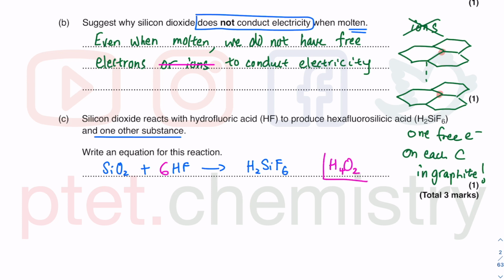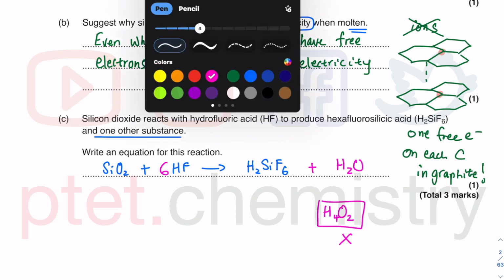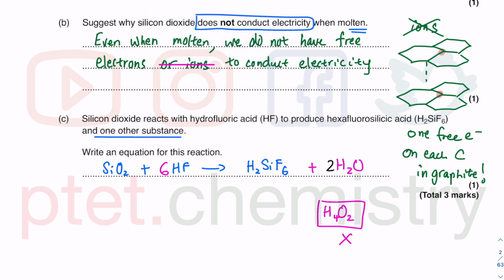But if I look at H4O2, that doesn't exist. So instead what really happened is that I would have gotten H2O. That one is a molecule of water that we know very well. And it seems like we have 2 multiples of water, because that will give us 4 hydrogens and 2 oxygens. So hopefully you will be able to see the remaining atoms. Not necessarily a correct formula, so you need to be aware of how to balance your equation. That's it for the 3 marks questions, and I think I'll just leave it there for this structure and bonding